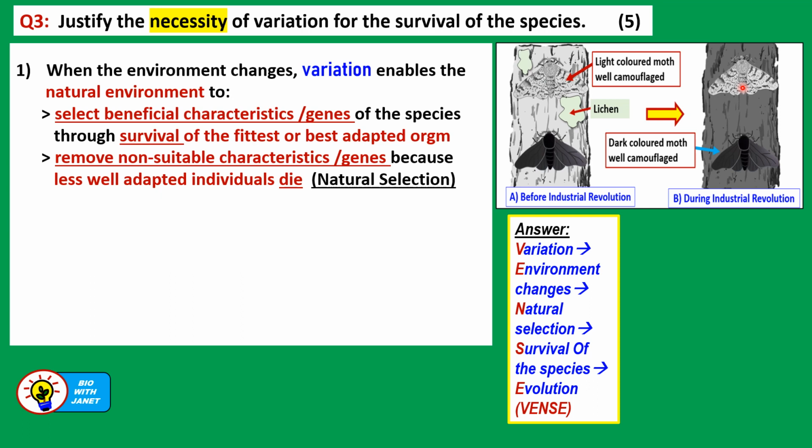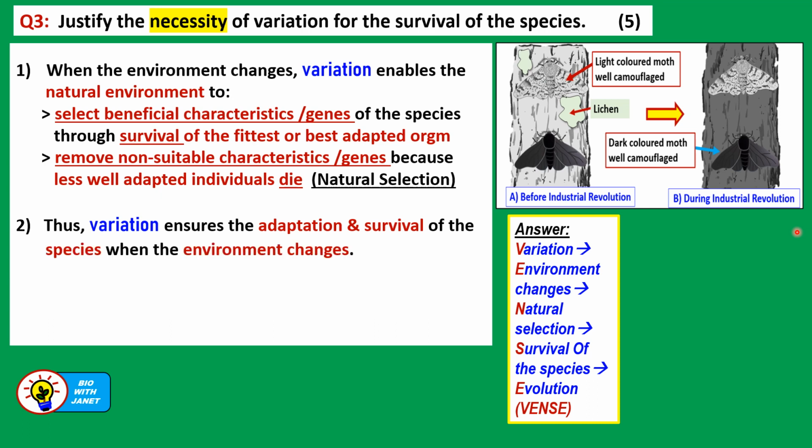So when it died, the non-suitable characteristic of a light gray body and wings is removed, right? Because this moth will die and it's not able to reproduce and pass on these genes to the offspring. Now next, variation enables the adaptation and survival of the whole species when the environment changes. So notice we have talked about variation, environmental change, and then natural selection occurred.